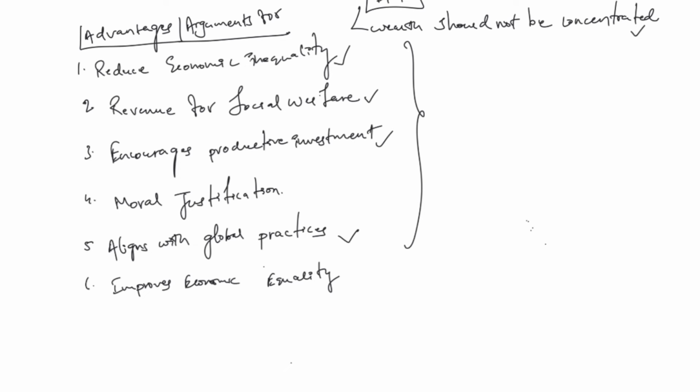Okay. Now next, it aligns with global practices. Now what does it mean? Countries like Norway and Switzerland are already imposing this type of wealth tax. This shows that there is feasibility in addressing issues of wealth concentration and boosting public finance and all those things. And some people also say that it improves economic inequality and overall development, as it acts as a corrective measure against the concentration of resources in the hands of a few. This fosters a more balanced economic landscape. These are the arguments for this.